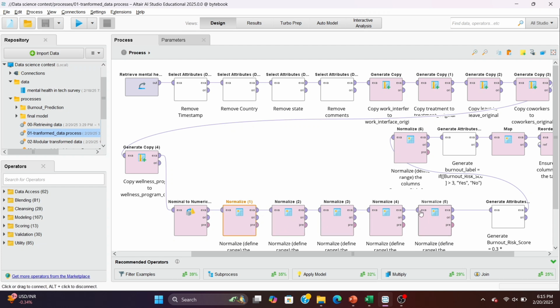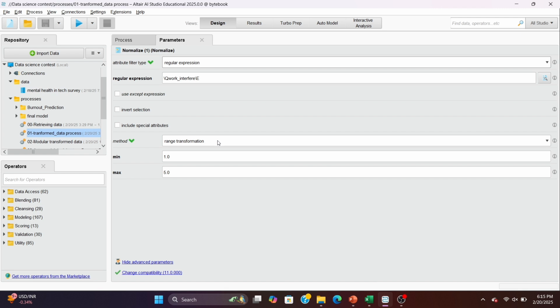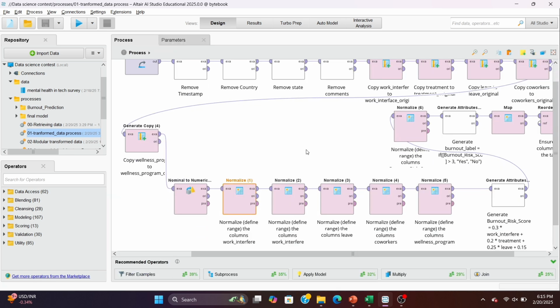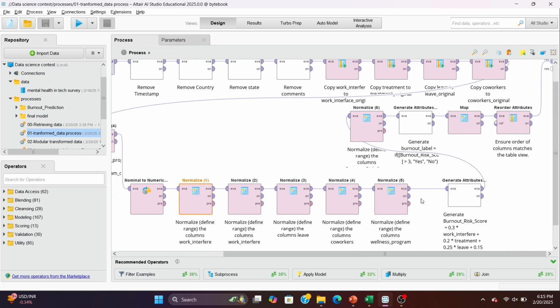You can see 5 normalize operators are used for the 5 attributes used in the formula. When we check the parameters of the normalize operator, we can clearly see that we used range transformation from 1 to 5. This ensures each attribute is given a normalized, non-biased scale. Once this is done, we calculate the burnout risk score and apply the formula, generating a new column using the generate attributes operator. We normalize this attribute as well to maintain consistency.